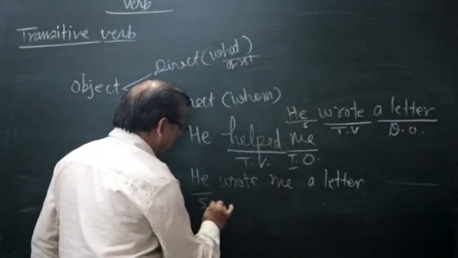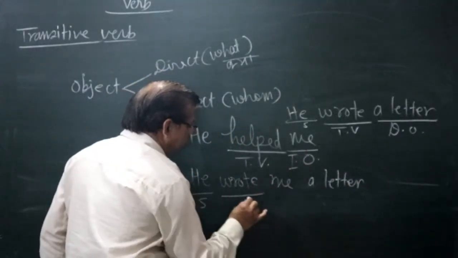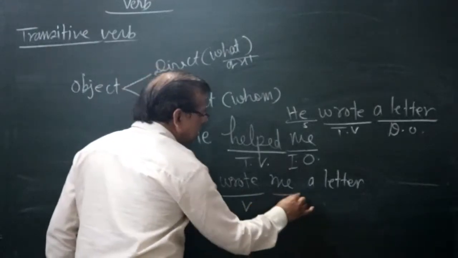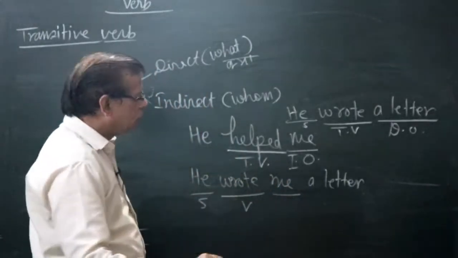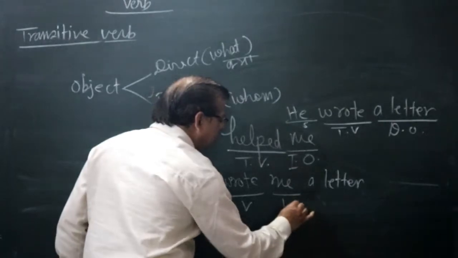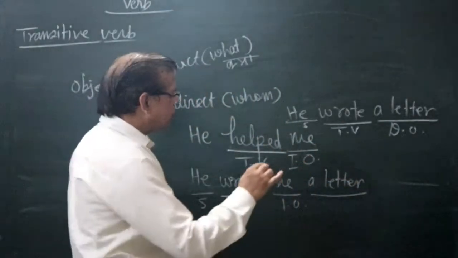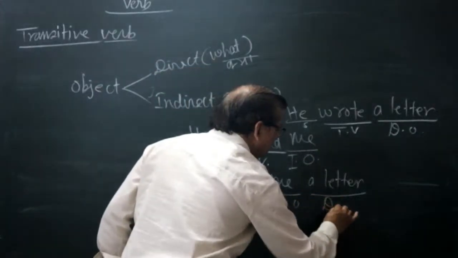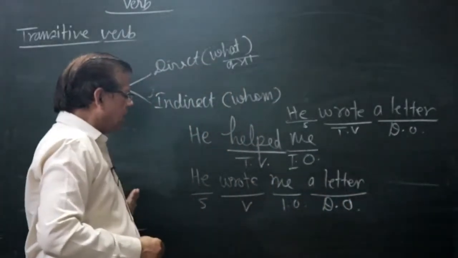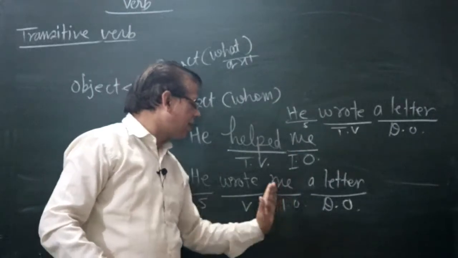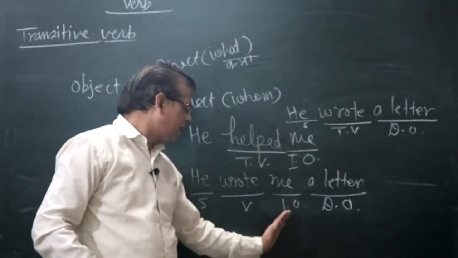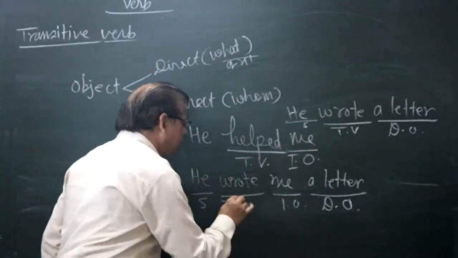He, subject, wrote, verb. Me is the answer of the question whom, so me is indirect object. A letter is the answer of the question what, so a letter is direct object. So this sentence has two objects, direct and indirect. Okay, so the verb is a transitive verb.